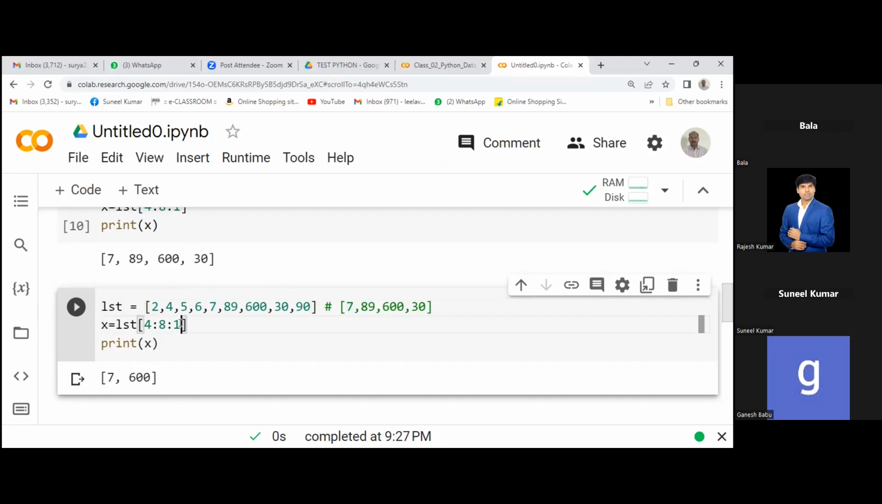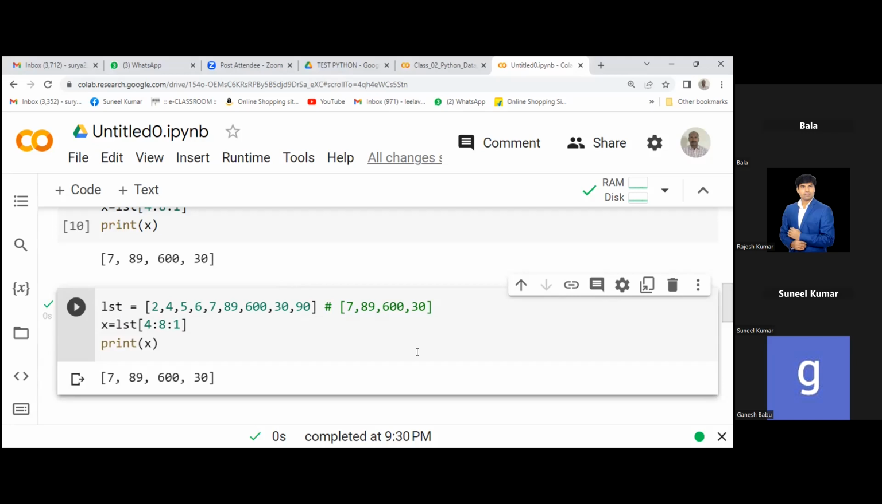Let's suppose jumping is coming, starting from the index 4. Yes. Then we have to jump one by one. This is 0. Then the other one is 1. Other one is 3. So I have the gap as 1. So we have to get the 7, 89, 600, 30. Okay, now, sir, in this case, it will jump one point. It will start from 7. It will go to 89. It will go to 600. It will go to 30. So you will get continuous data. Okay. I got the point, sir.